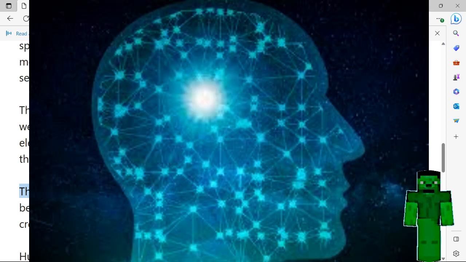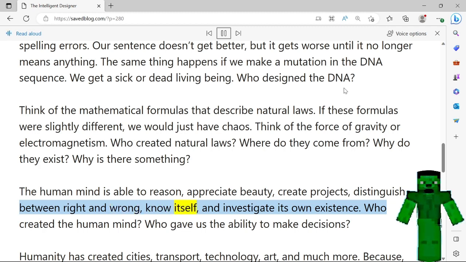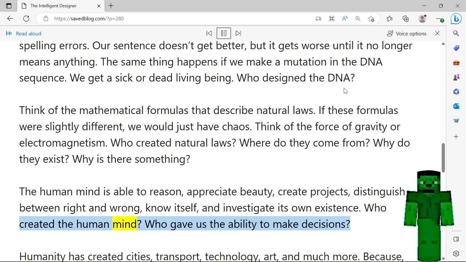The human mind is able to reason, appreciate beauty, create projects, distinguish between right and wrong, know itself, and investigate its own existence. Who created the human mind? Who gave us the ability to make decisions?